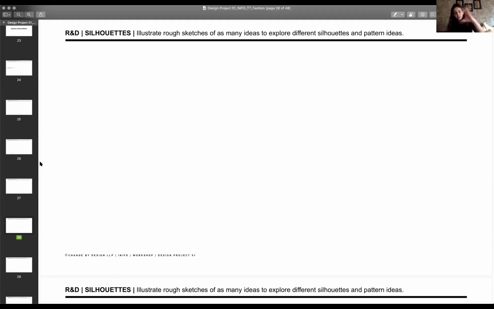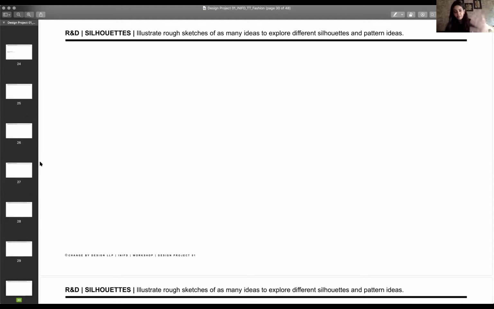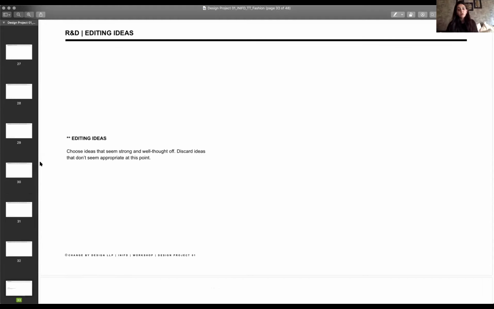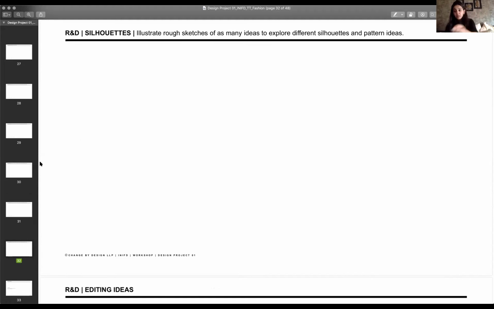I'm okay if you put that image, draw over it, and take out silhouettes from that image. No problem. That's actually a good thing to be doing. And you can always duplicate these pages into as many other pages as you want. So please don't be limited by how many pages I've put over here. Then here are also your pattern ideas.